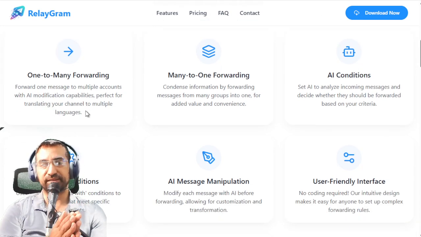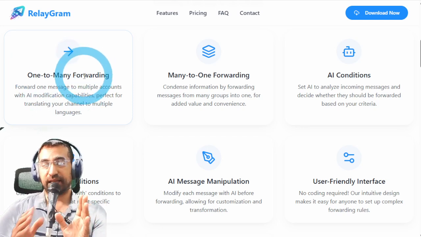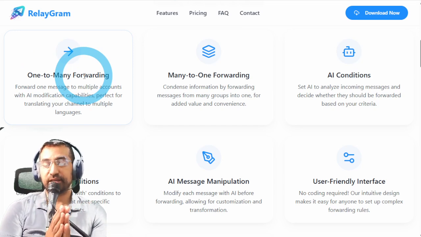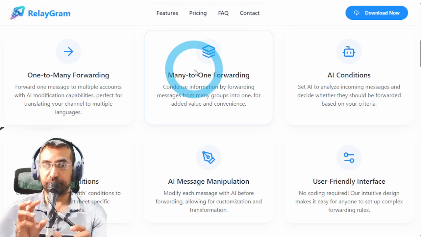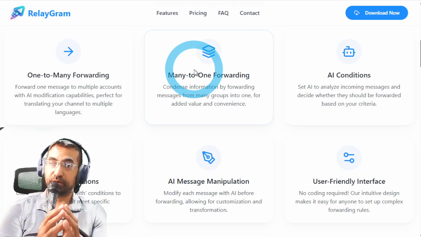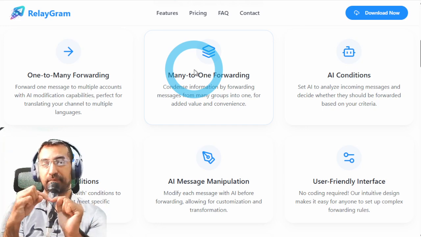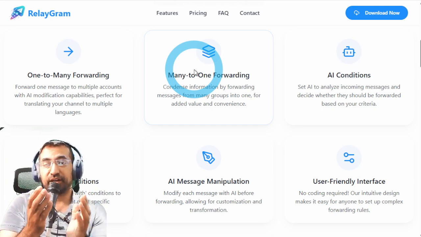So first of all, the basics. You are able to have one message that comes in forwarded to multiple places. Not only multiple places and they're all the same message, but you can even manipulate each one using AI so that it arrives at the destination in a different way. You can also have many messages from different groups come into one place, whether it's a channel or a group. You can have many messages coming into one place. You can unite messages. You can also manipulate them and change them and have AI just do all that work for you.